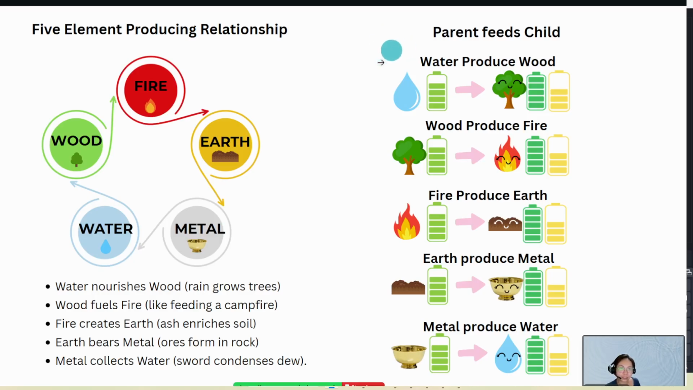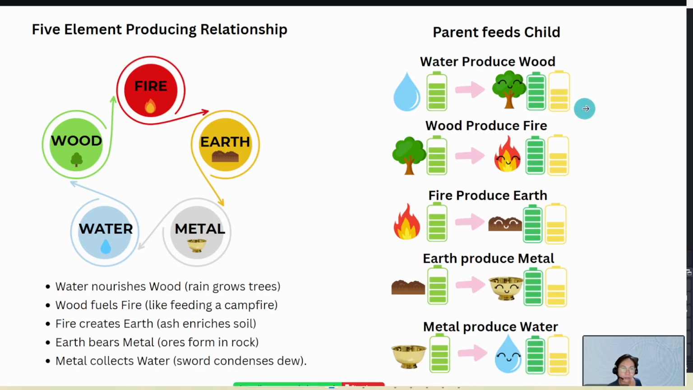We can imagine this producing cycle, which is very important, like what Master has shared, that we need a foundation before achievement. This is like parents feeding the child. So water produces wood. When water produces wood, it actually loses some energy, just a little bit of energy, and then it produces wood, and as you can see, wood is happy now, and it gains extra energy.